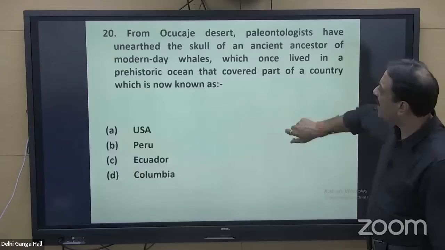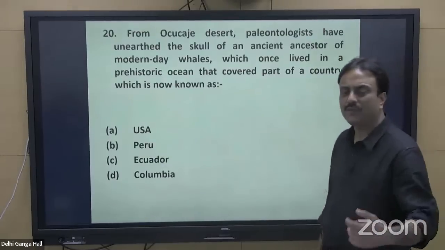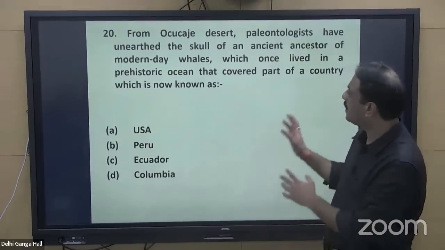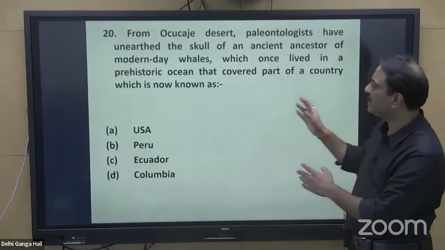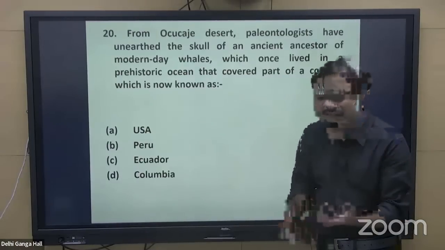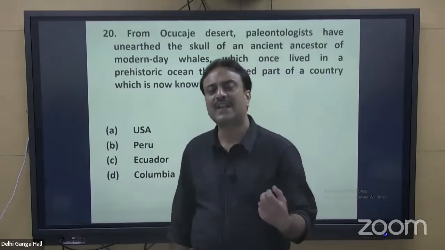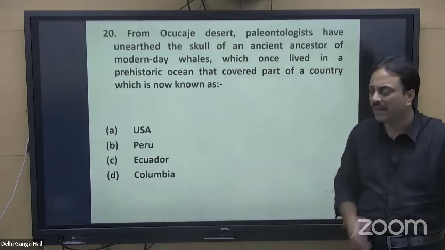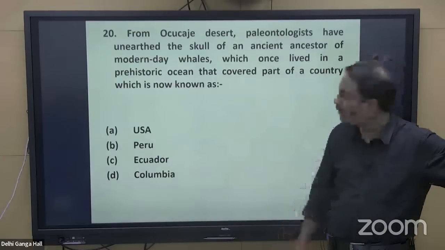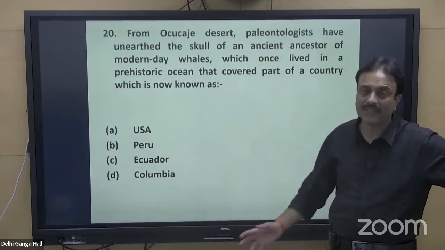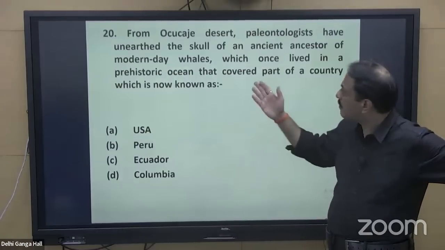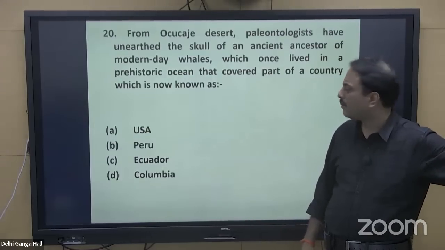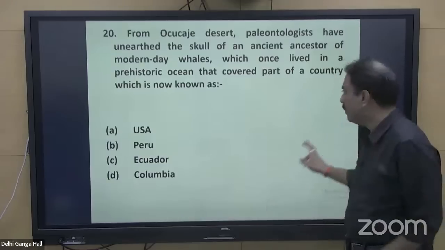It was in limelight because somewhere at the start of last year, this particular event happened. An ancient ancestor of modern day whales was found over there. It was anticipated that the size of this whale would have been equivalent to a 4-storied building, almost 12 meters. That massive skull was discovered from this location, and that is located in Peru.